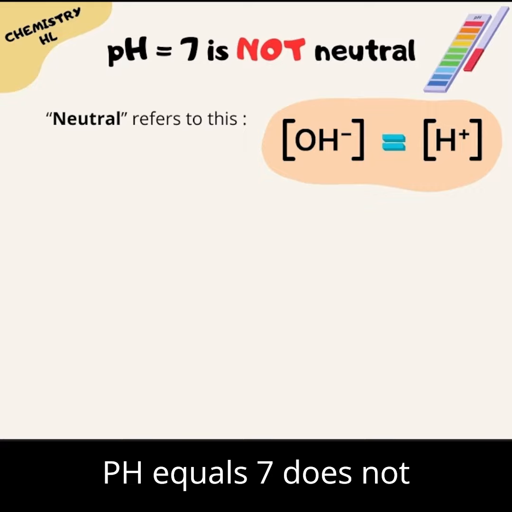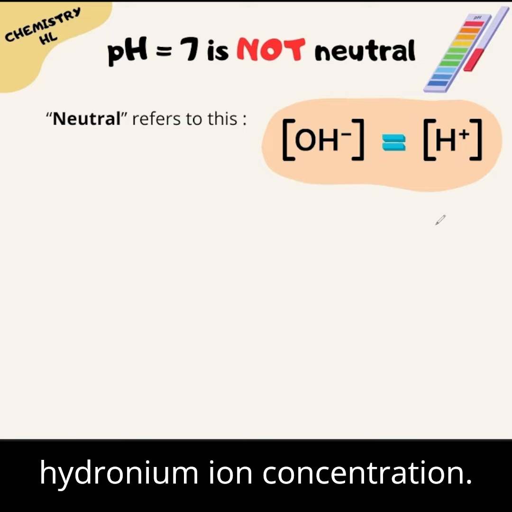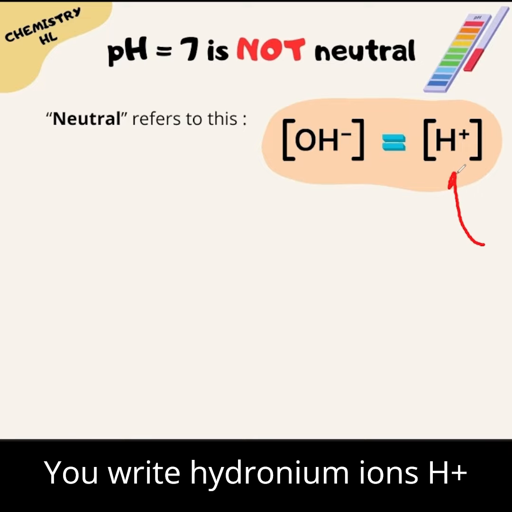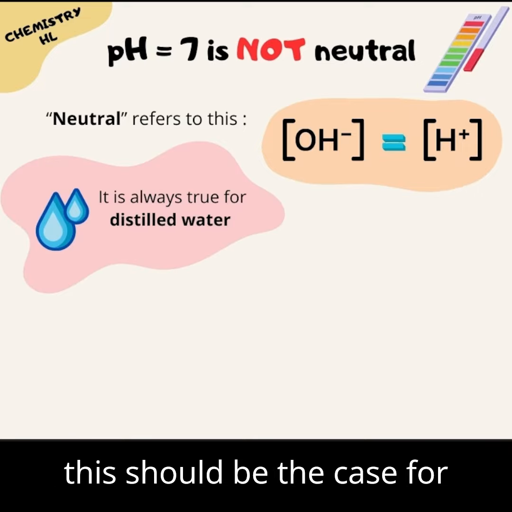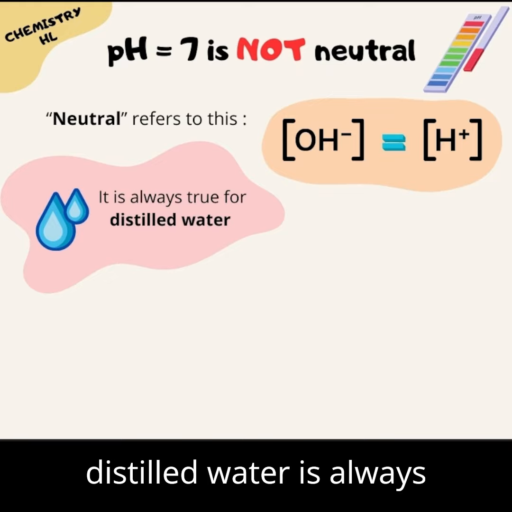pH equals 7 does not necessarily mean neutral. It is when the hydroxide ion concentration equals the hydronium ion concentration. You write hydronium ions as H+ for short. And naturally, this should be the case for distilled water, pure water. So it is logical to say that distilled water is always neutral.